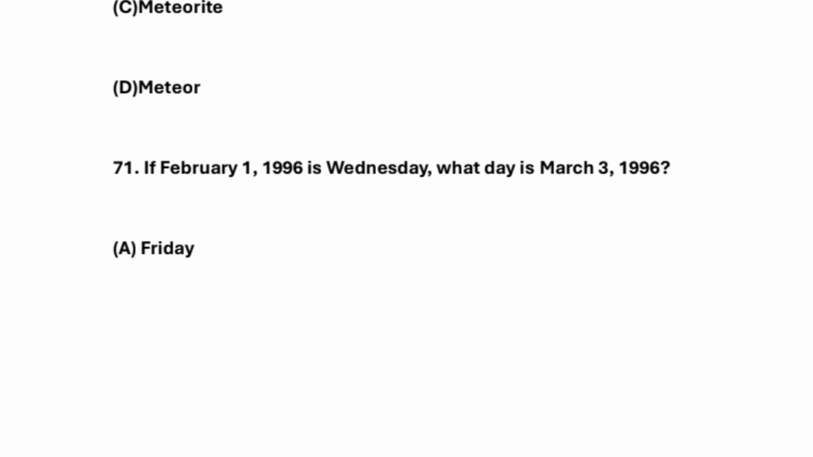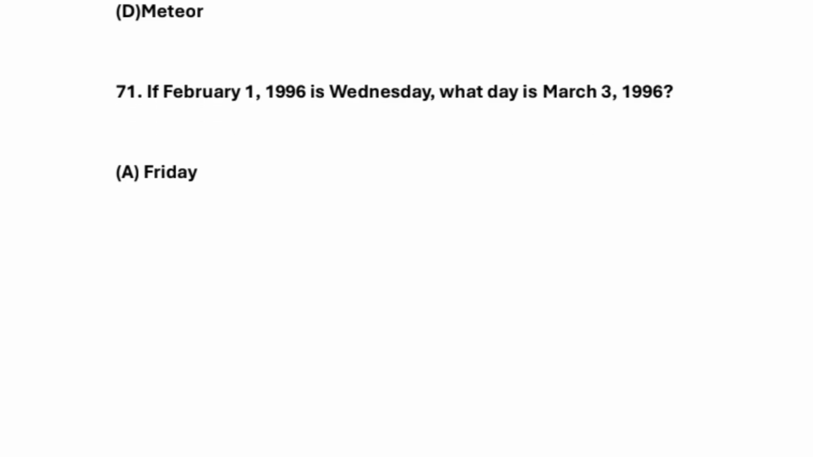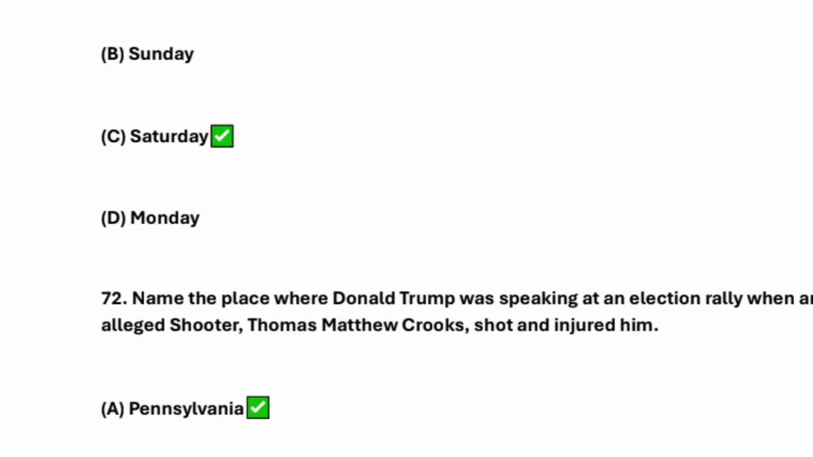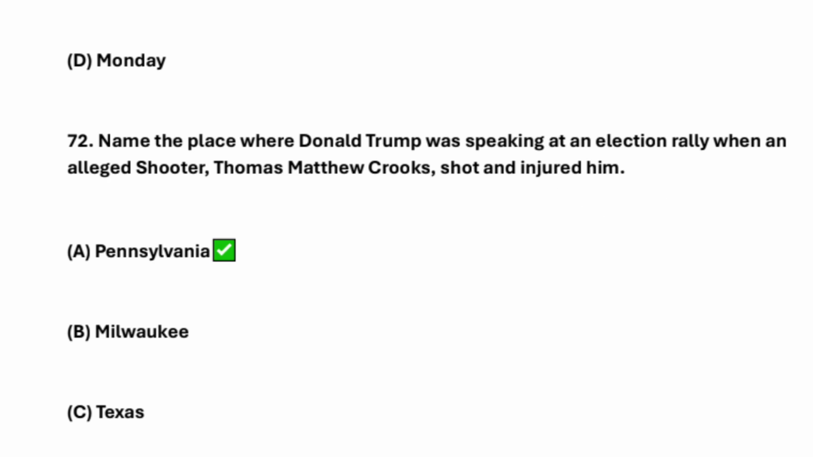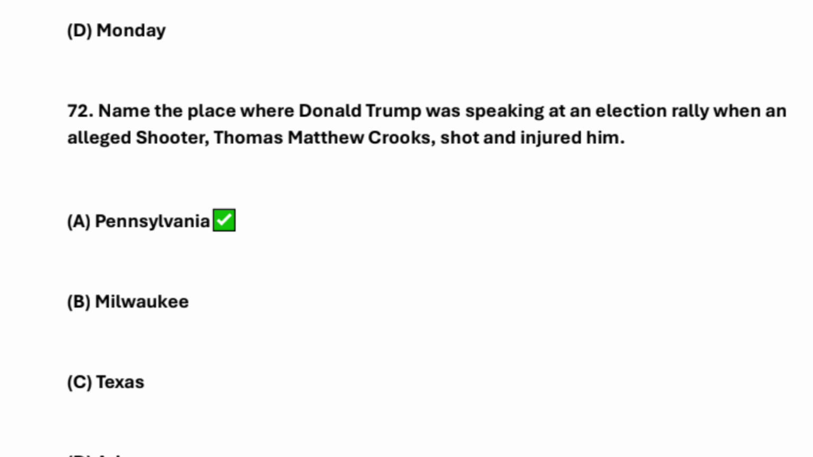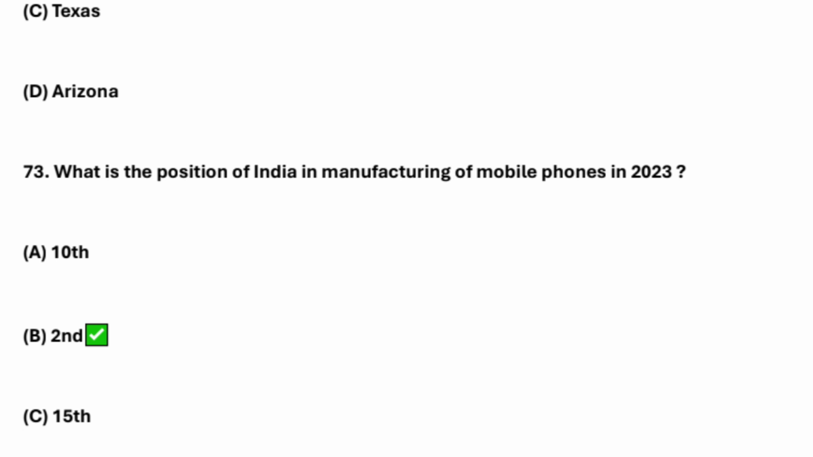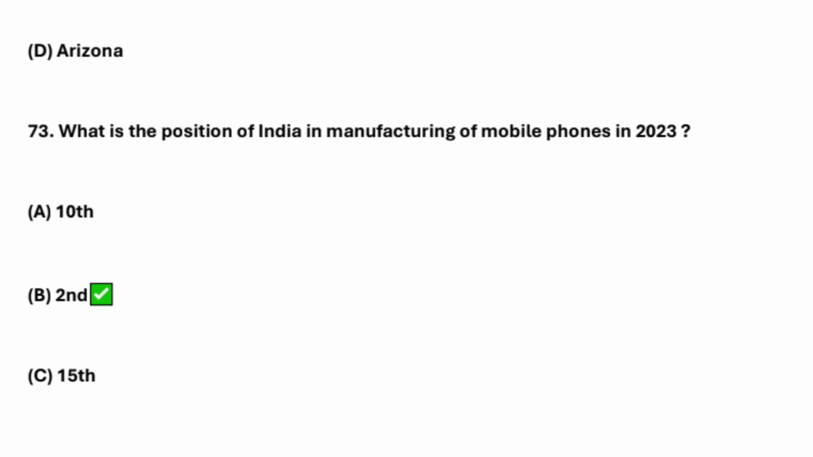Okay, February 1, 1996 is Wednesday. What date is March 3, 1996? So it's Saturday. Okay, name the place where Donald Trump was speaking at an election rally when an alleged shooter, Thomas Matthew Crooks, shot and injured him, right? Pennsylvania is the answer.